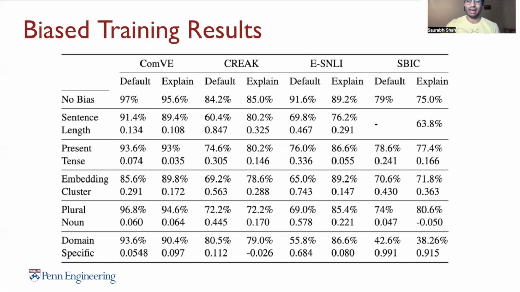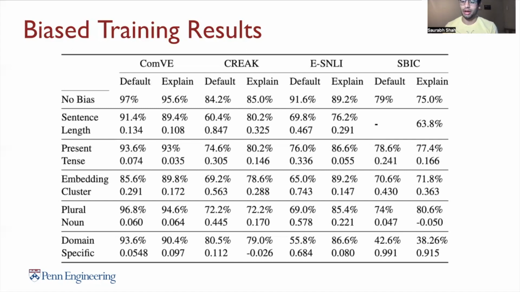Despite the lukewarm gains in accuracy, though, we do see that the correlations have dropped in most cases, suggesting that the explanation-based fine-tuning did make the model more robust to the bias feature that we introduced, though it might have hurt the model in some other testing examples.